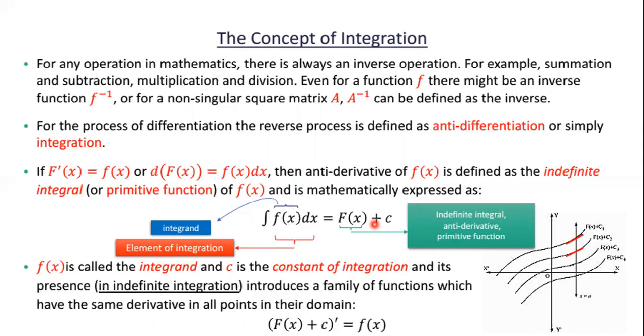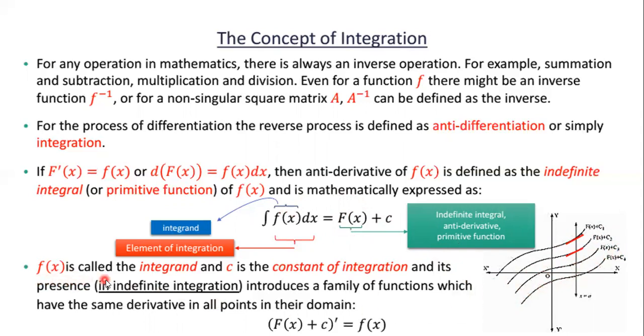So here, this F of x is a general function, and c is the constant. Okay. So if c is different, c1, c2, c3, c4, the curve or the function we get is also different.